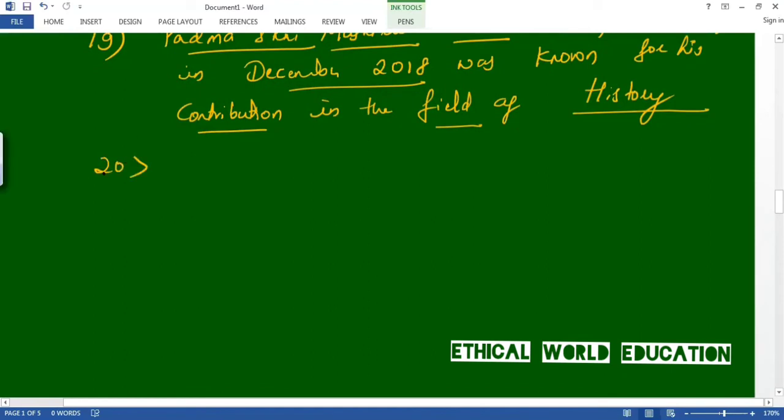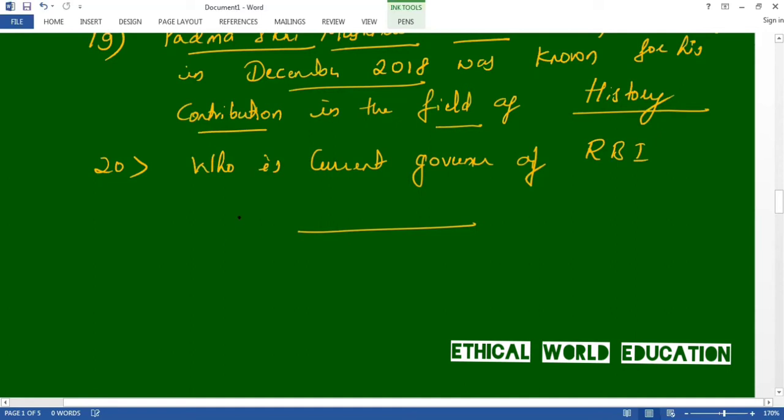The 20th question is, who is the current governor of RBI? The answer is Shaktikanta Das. Let us move to the next one, the 21st question.